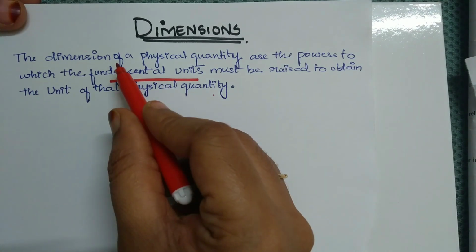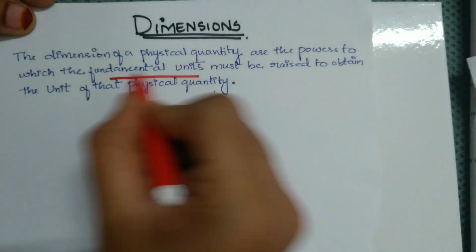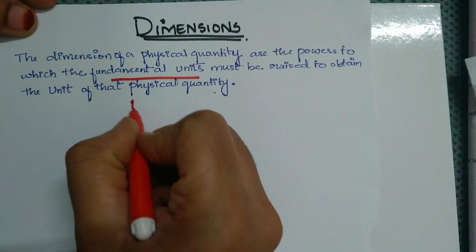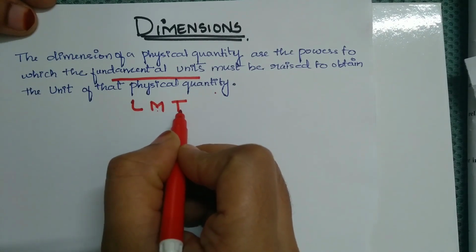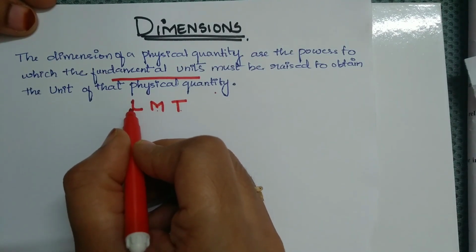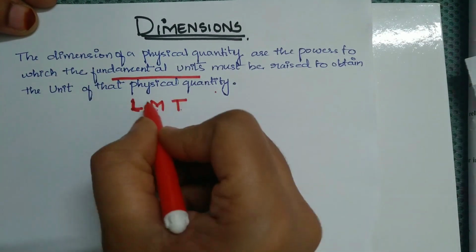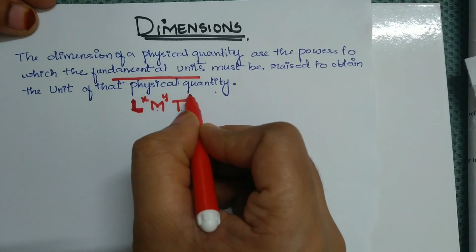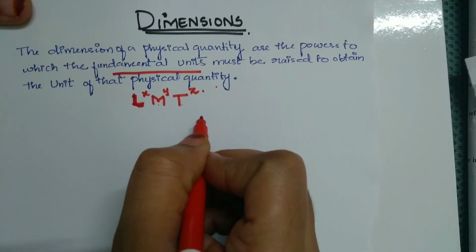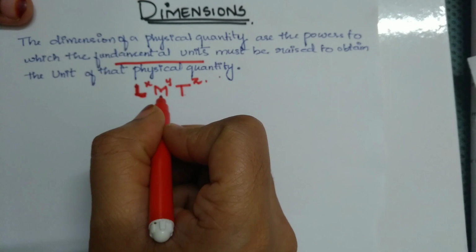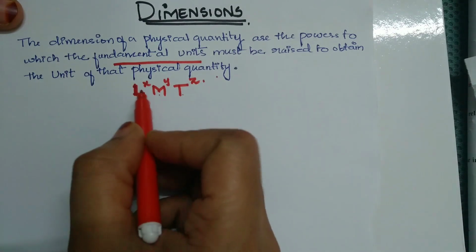So here, the dimensions of a physical quantity are the powers to which the fundamental quantities must be raised to obtain the unit of the physical quantity. For example, we have length, mass and time; these are the fundamental quantities. I'll explain with lots of examples so that it is very clear to you what dimensions are. So you know what the base quantities are.